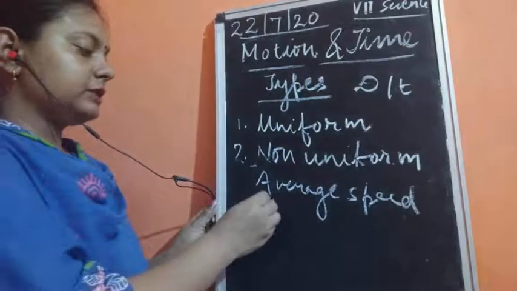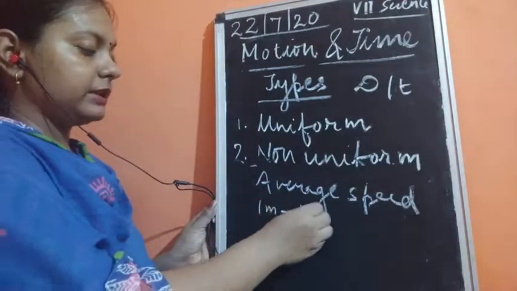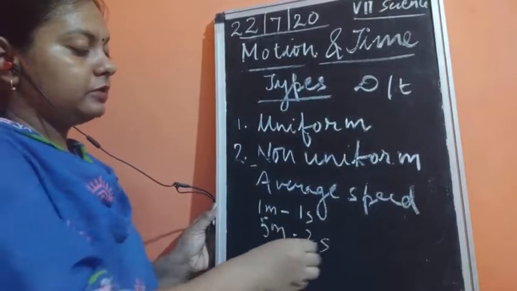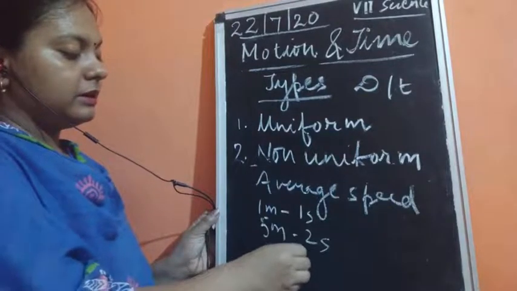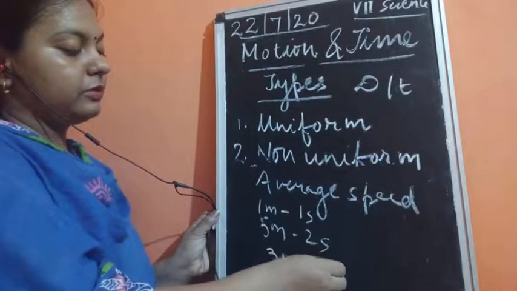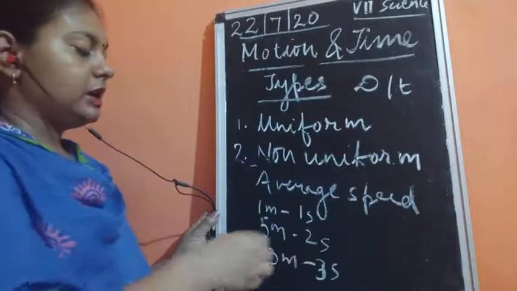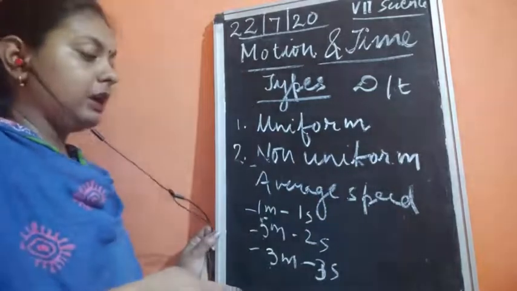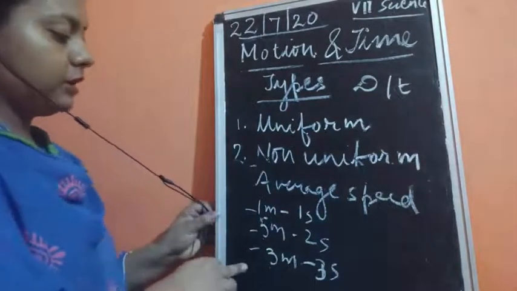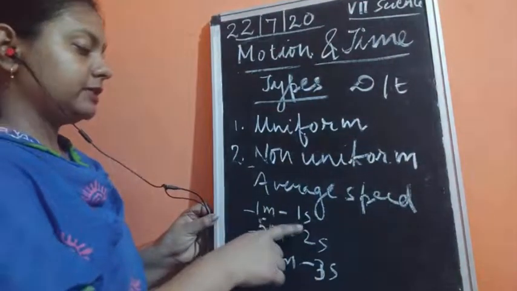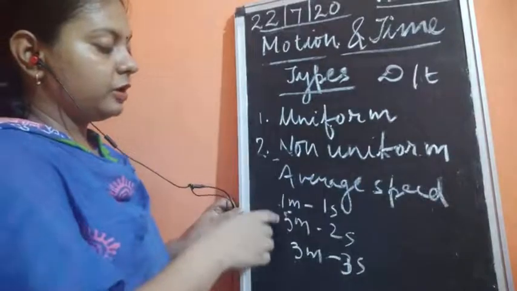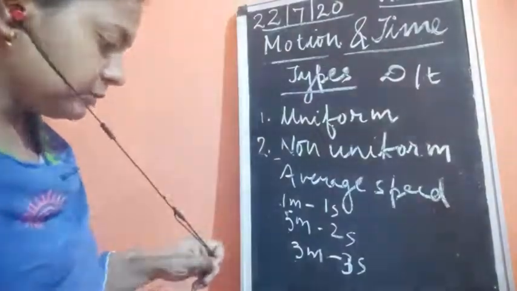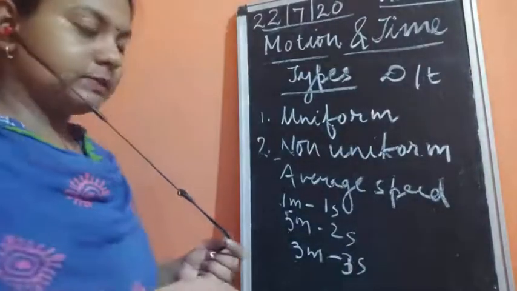Okay, now if it was like 1 meter is traveled in 1 second, then again 5 meters is traveled in 2 seconds, and then again 3 meters is traveled in 3 seconds. So you are seeing that unequal distances are traveled in unequal intervals of time. Now if we talk about the average speed, how can you say with what speed it is moving? So here we will calculate the average speed and you'll come to know that the object or the bus is moving with which speed.